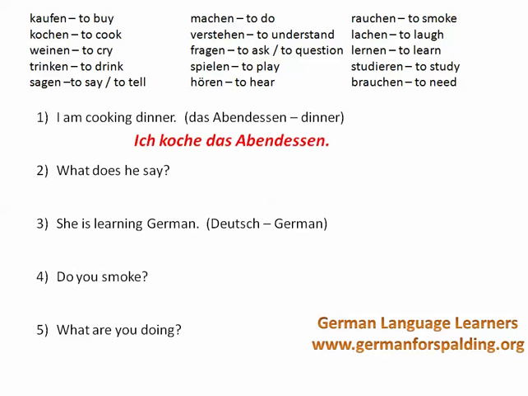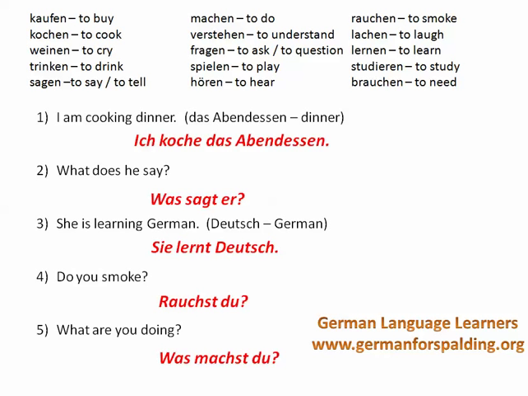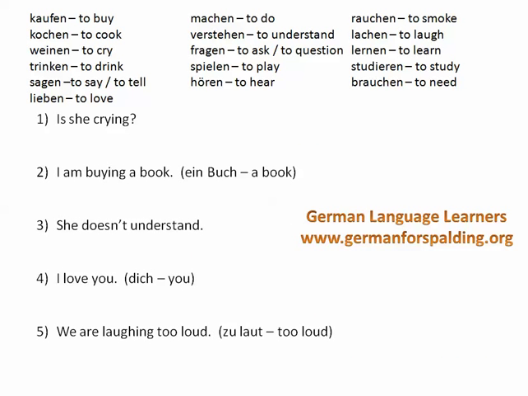What does he say? People say all the time, what does do and does? What is that in German? Here you have to think of it as Old English, and it's literally in German, what say he? So it'd be was sagt er? From an English native speaker perspective, this sounds a little old, what say he, literally, but this is the equivalent of, in modern English, what does he say? She is learning German. Sie lernt Deutsch. Do you smoke? Rauchst du? And what are you doing? Was machst du? Or literally, what do you? What are you doing?